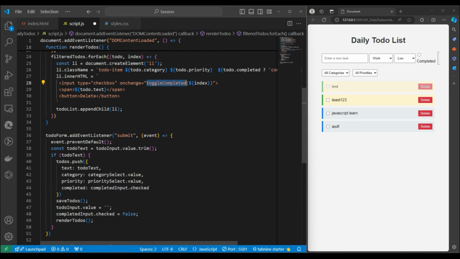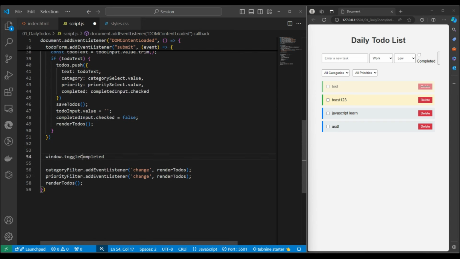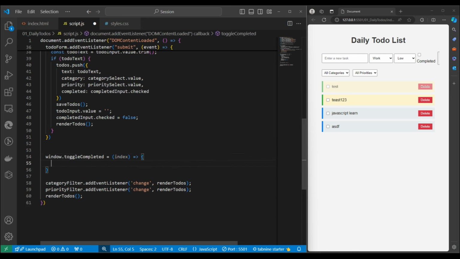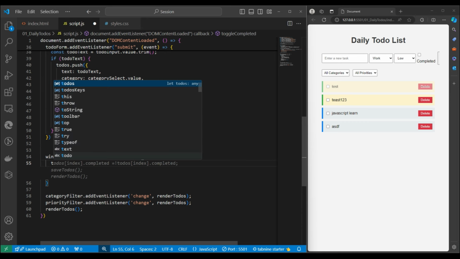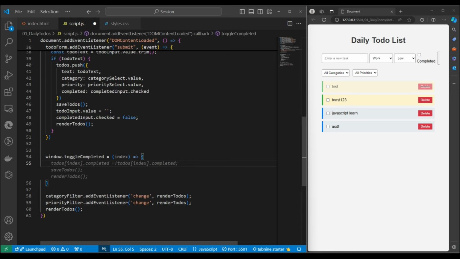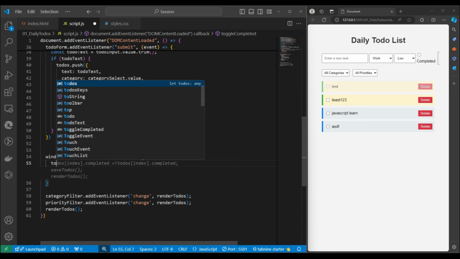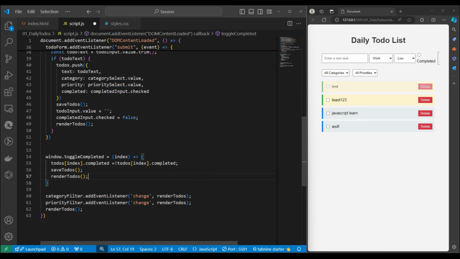Now we need to make this function. This function will be available on window. Here we will receive the index, and this is the function. Here what we want to do is just toggle completed. So we'll say to dos, whichever index we get, if it is completed, we'll make it incomplete, means we are just toggling it.